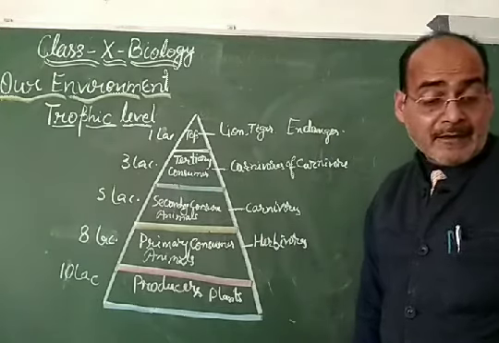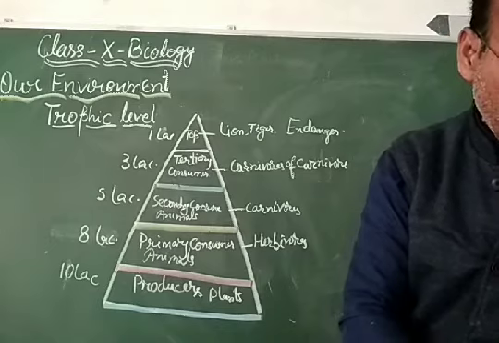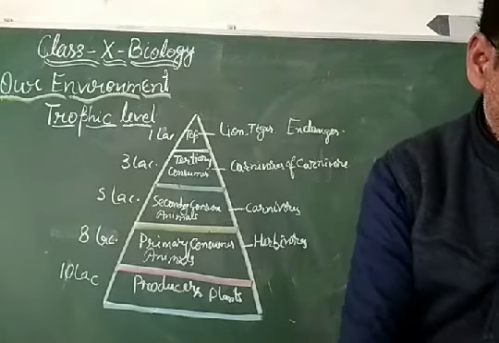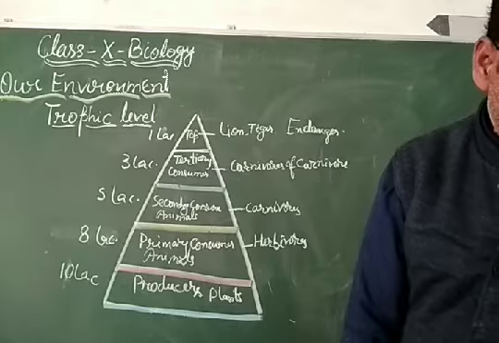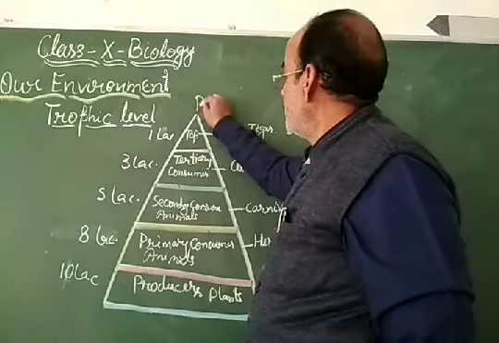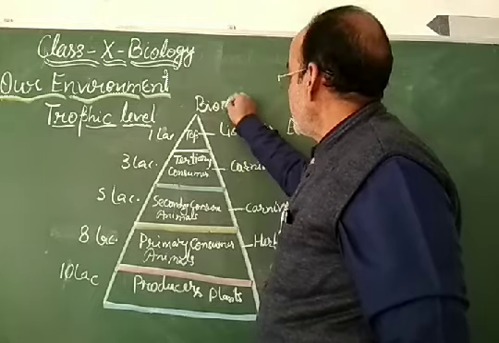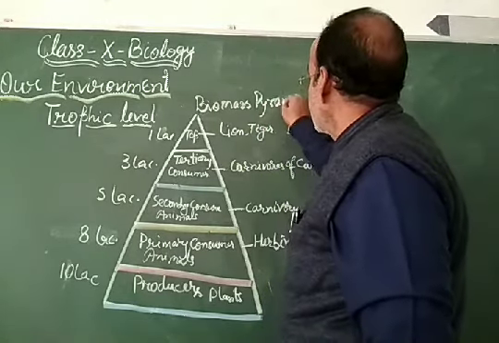Because there is another pyramid, of energy transfer. This is the pyramid of biomass, the biomass pyramid.